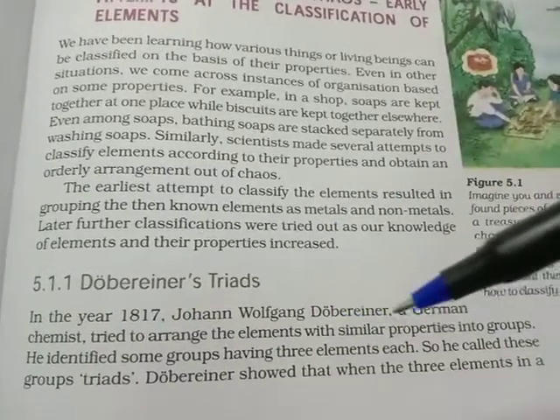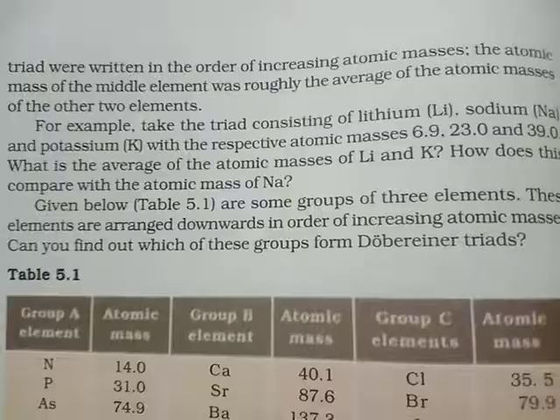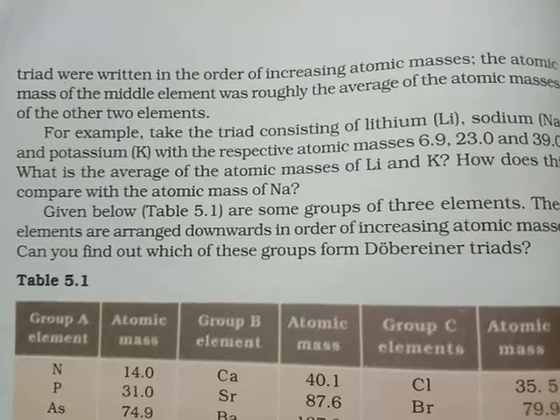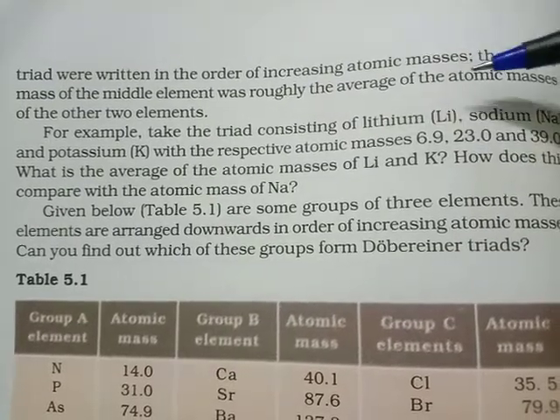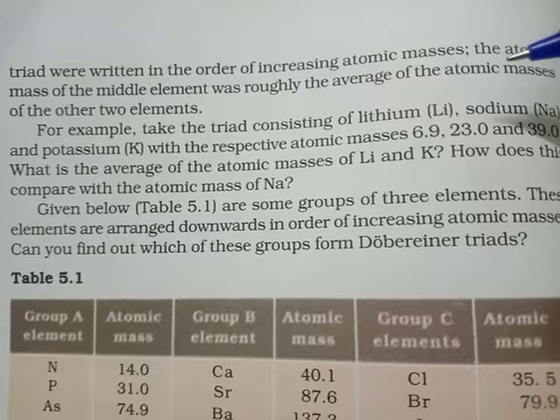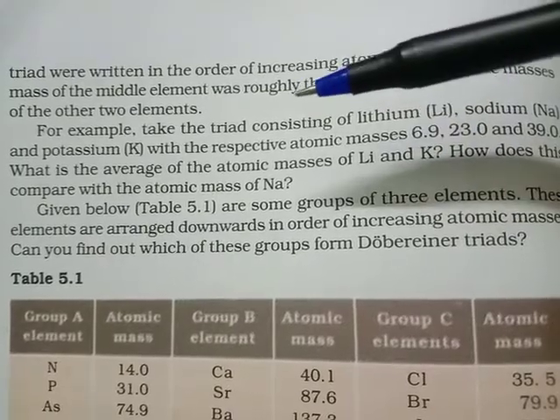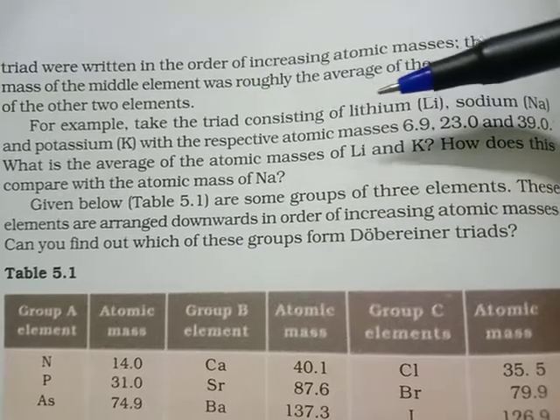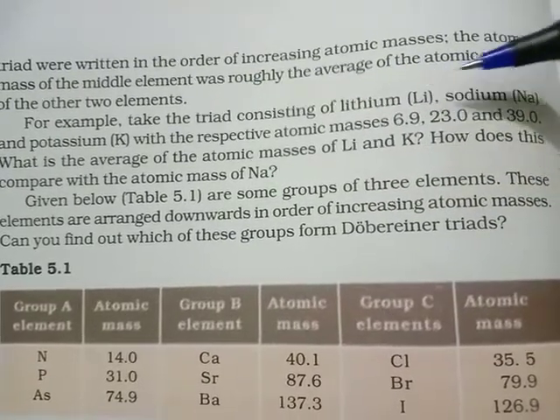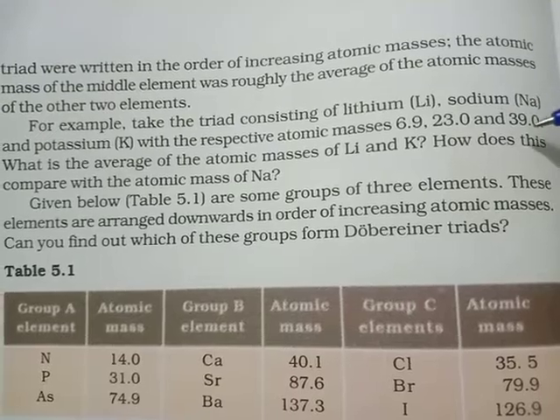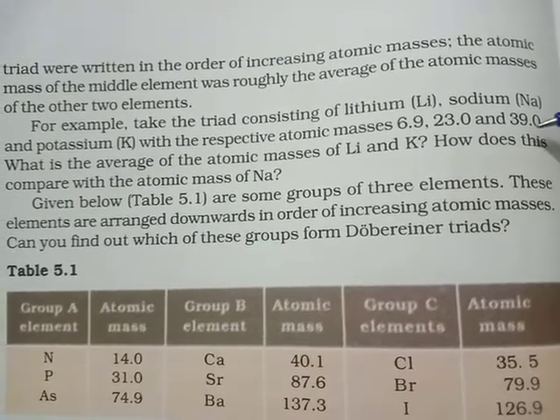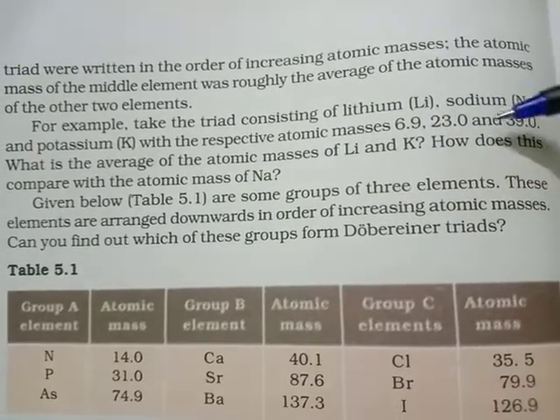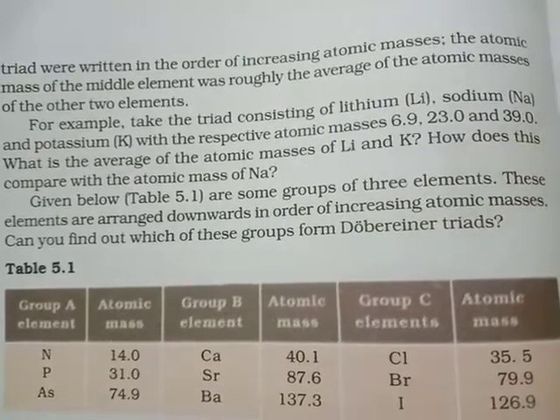Dobereiner showed that when the 3 elements in a triad were written in the order of increasing atomic masses, the atomic mass of the middle element was roughly the average of the atomic masses of the other two elements. For example, take the triad consisting of lithium, sodium and potassium with the respective atomic masses 6.9 for lithium, 23 for sodium and 39 for potassium. What is the average of the atomic masses of lithium and potassium? How does this compare with the atomic mass of sodium?